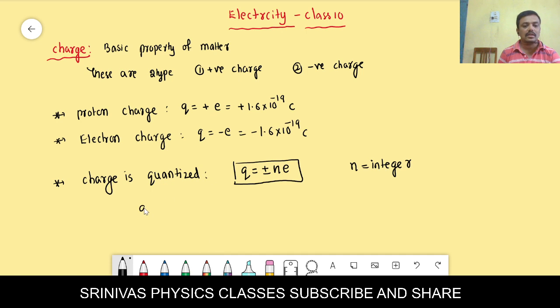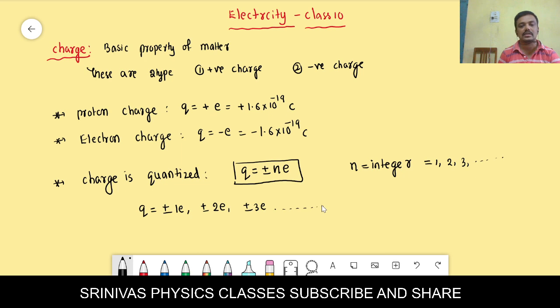That means the charge may be plus 1e or minus 1e, and n, being an integer, may be 1, 2, 3, 4 and so on, a positive integer. If n is 1, we get plus or minus 1e, or plus or minus 2e, and plus or minus 3e. What is the value of e? 1.6 into 10 to the power of minus 19 coulomb. Charge is quantized.